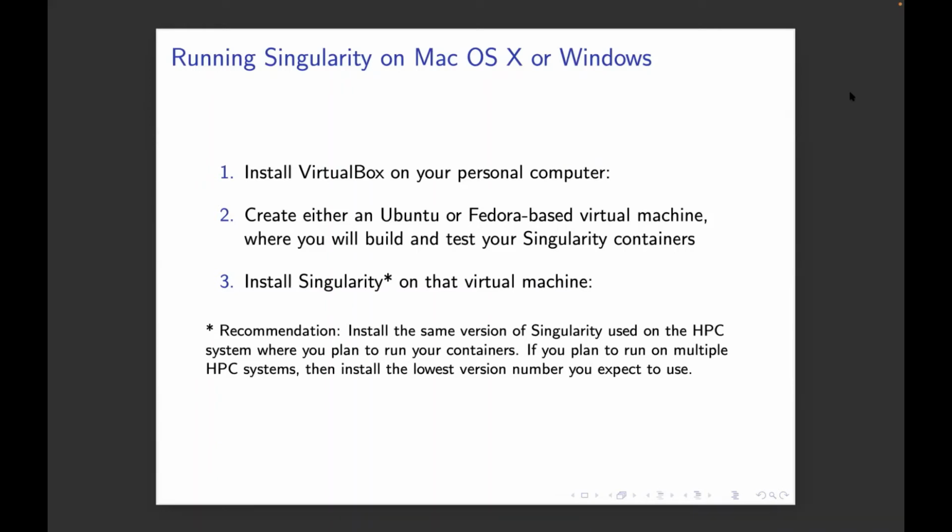You can install Ubuntu or CentOS, Fedora, Red Hat in a virtual machine, whatever, and you can install Singularity and build and test your containers there before transferring them over to, say, Expanse or any other system that you might want to run on. Right? It's not that hard.